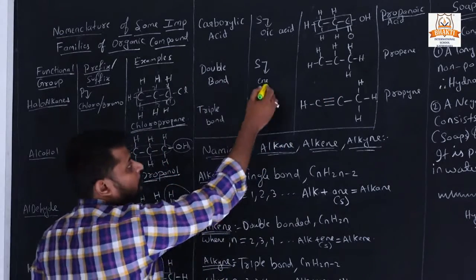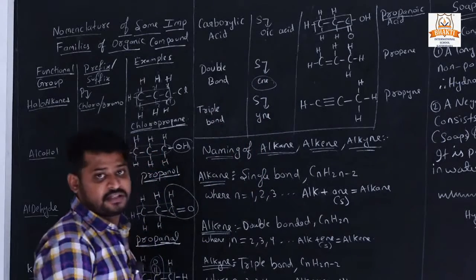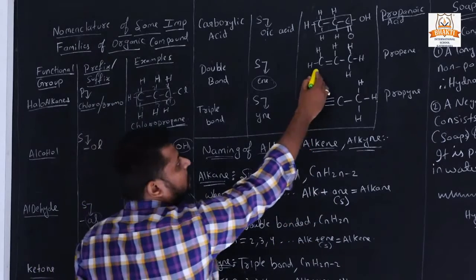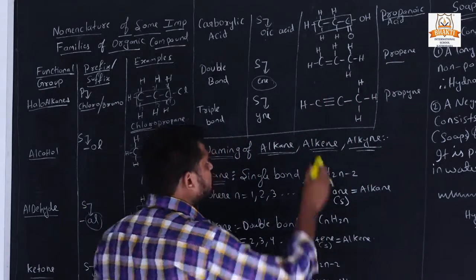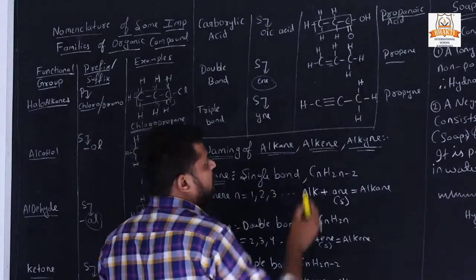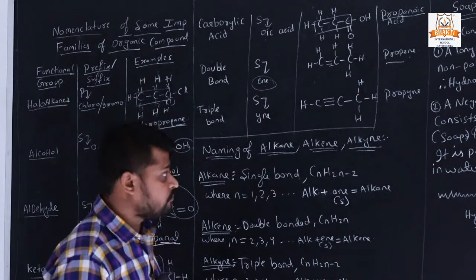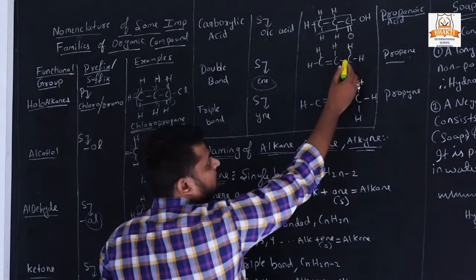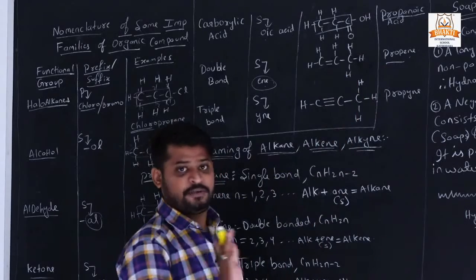For a double bond, the primary suffix is "ene". Here 3 carbons, that's why it is prop, and the double bond is present, so propene. If a double bond is present here also, it has the same name, propene.